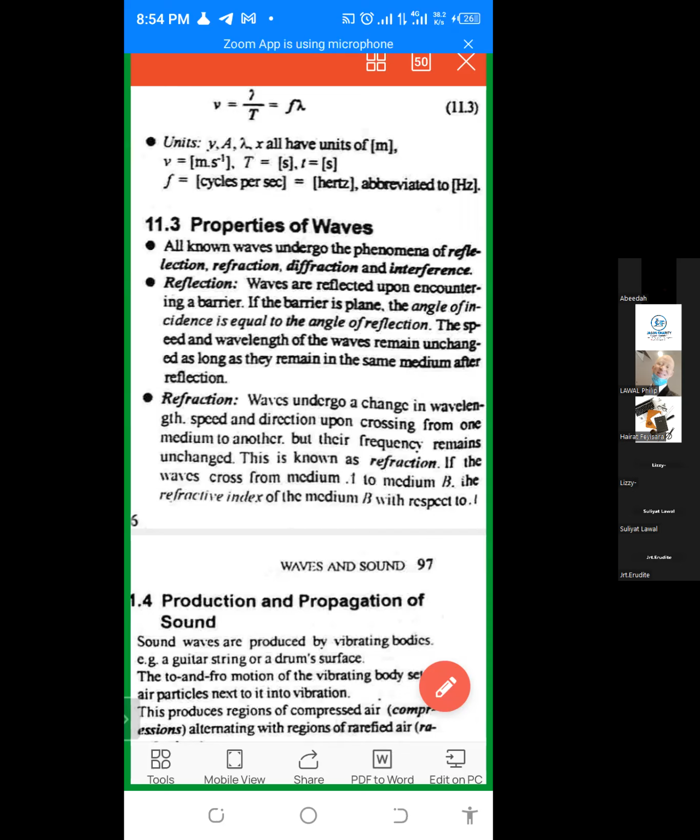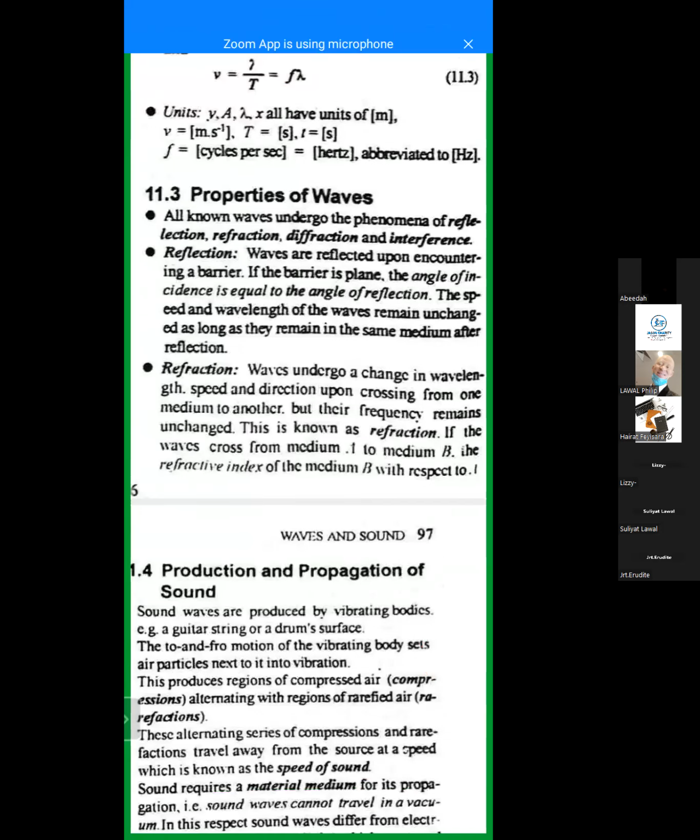Refraction helps us in lenses. So I've talked about reflection. I've talked about refraction.